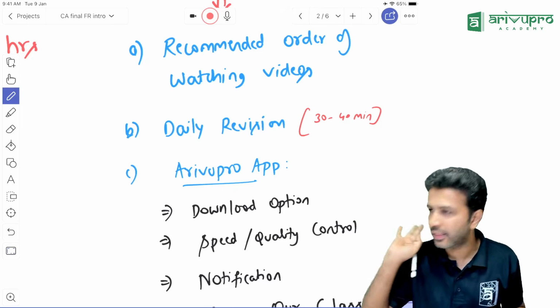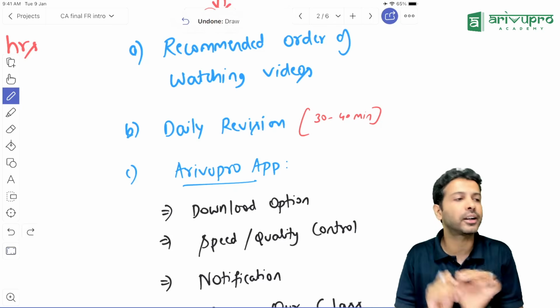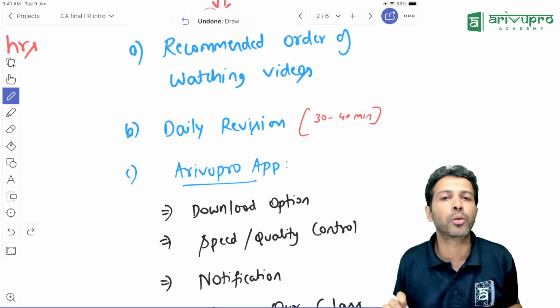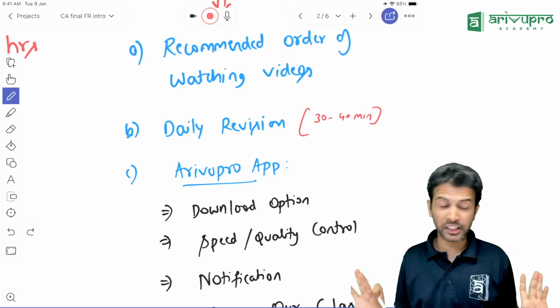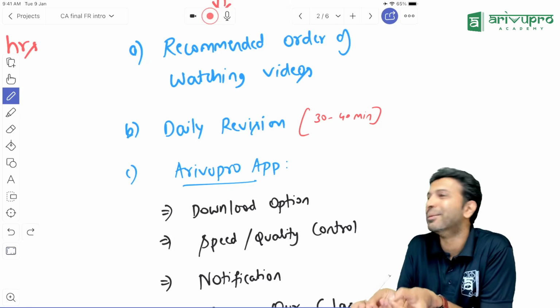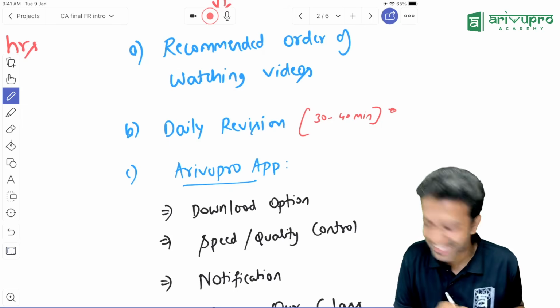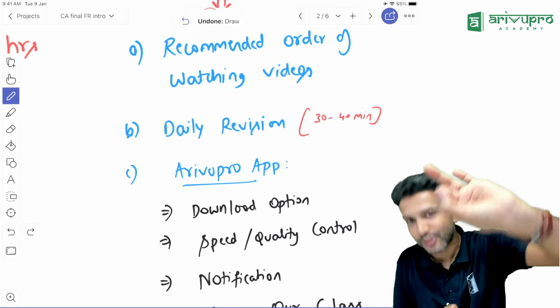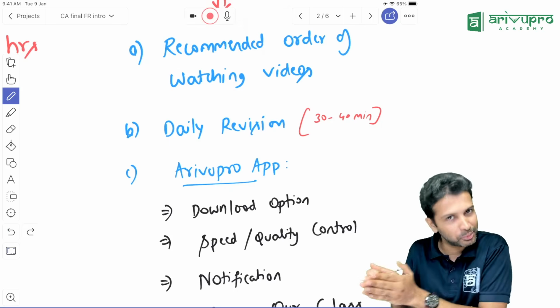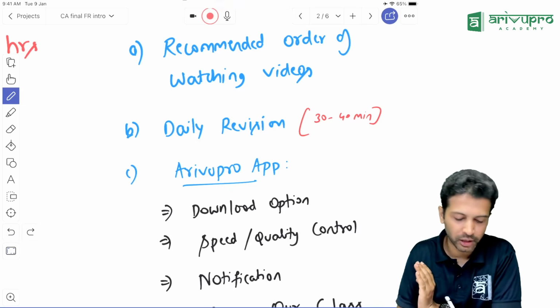So focus on that. Make sure at least 30 to 40 minutes of your daily time you devote towards your revision. "Only 30 to 40 minutes is sufficient, sir?" Minimum, sir. Yes, it's an asterisk mark. What asterisk mark? If your schedule is so hectic that you are not able to do anything else, at least 30 to 40 minutes you revise.